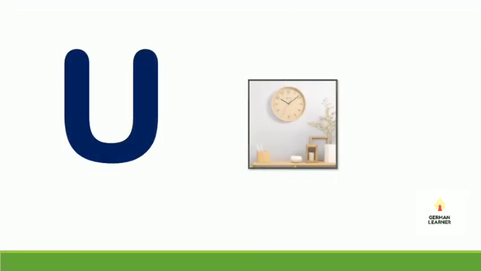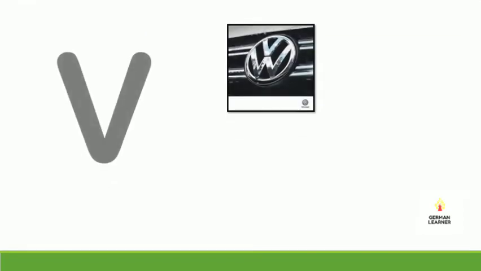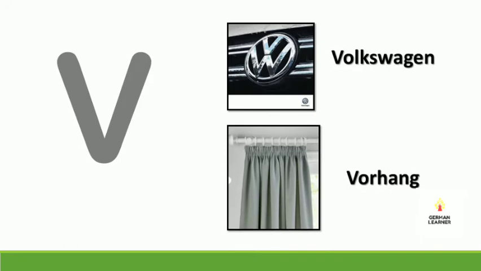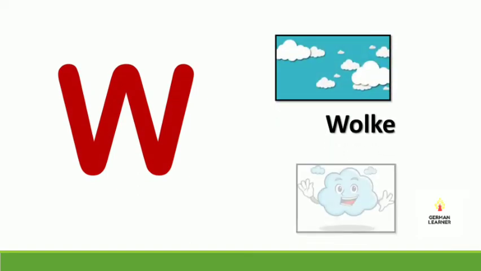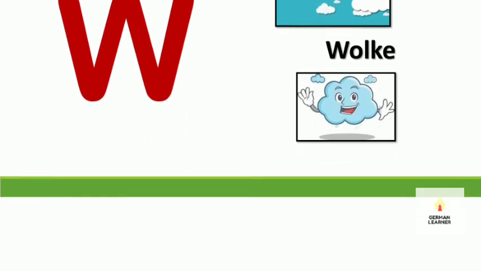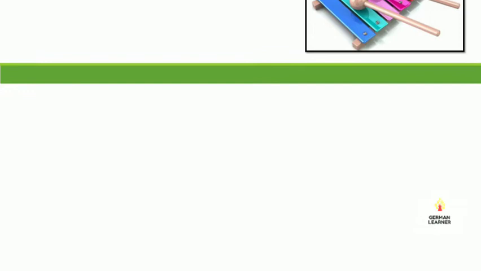U für Uhr. Uhr means clock. V für Volkswagen. W für Wolke. Wolke means clouds. X für Xylophone. Xylophone means a xylophone.